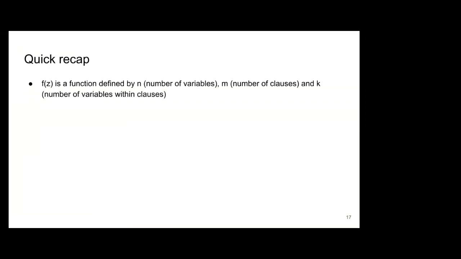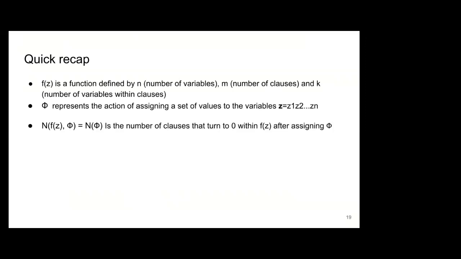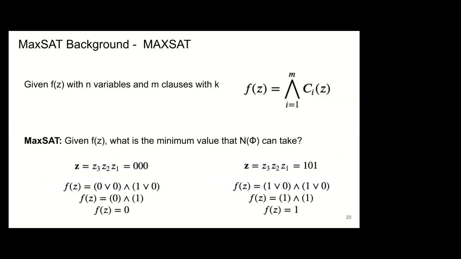To recap really quick, f of c is just a function defined by 3 things: n, the number of variables, m, the number of clauses, and k, the number of variables within the clauses, right? Phi is just the action of assigning a set of values to these variables, and n is a function that tells you the number of clauses that turn into 0 after evaluating f of c under such truth assignment phi, right? Now, after defining these, I'm just going to tell you what the MaxSAT problem is about.